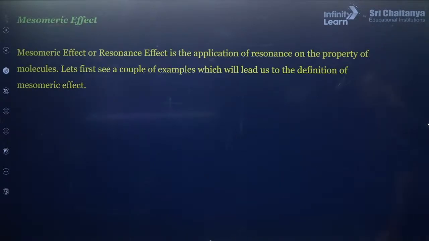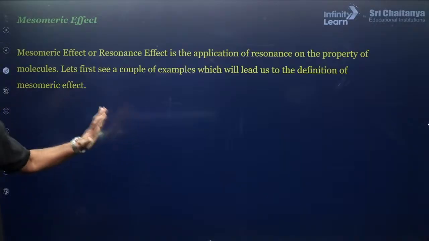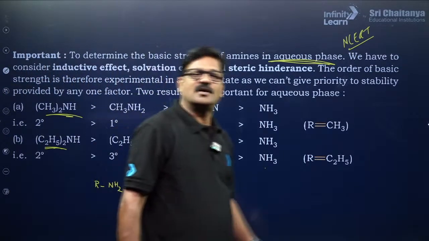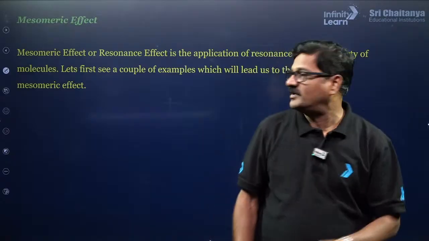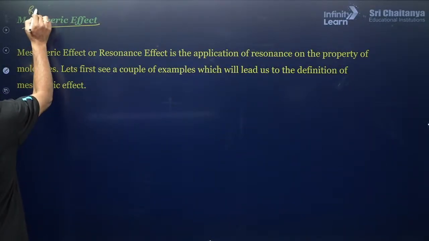Now let's talk about the mesomeric effect. So it is all about resonance now. Up to here we might have completed in the previous class. So now we are going into the mesomeric effect, which is also called the resonance effect.